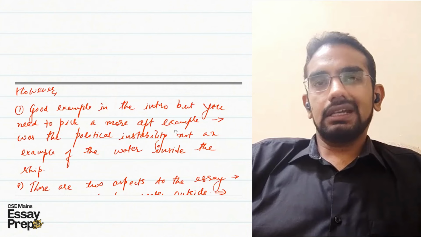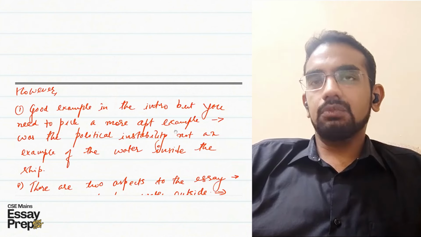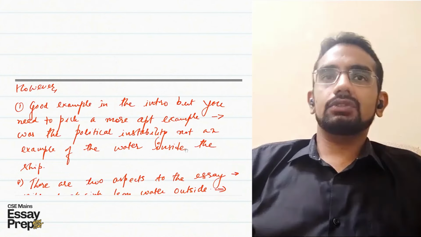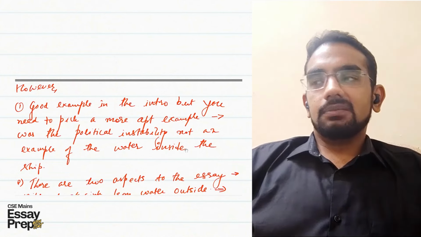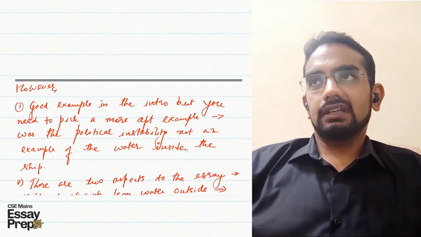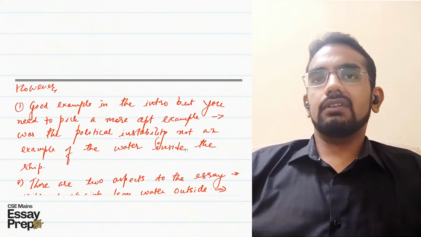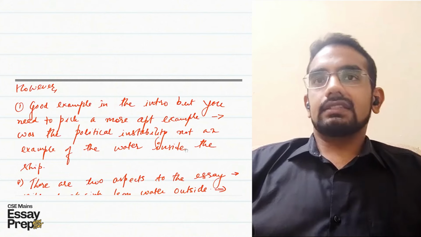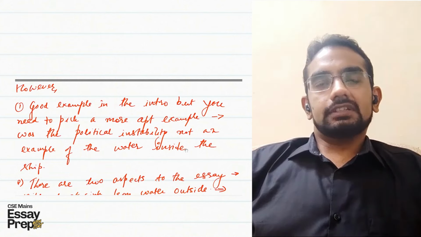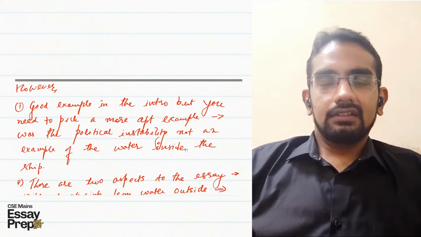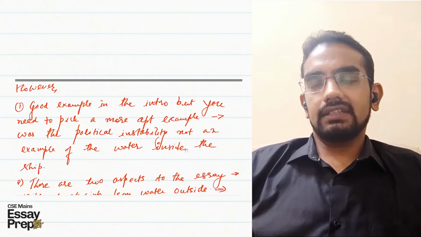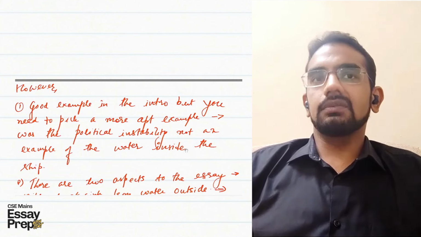However, I would advise you to think a little bit more, because this example is a little bit debatable. Why I say so? Because some people have suggested that the political instability that happened throughout the decade of the 1990s was a consequence of the economic crisis that India went through. So some people might say that the water of economic crisis and the instability that it caused could get inside the body of the Indian polity and cause instability.